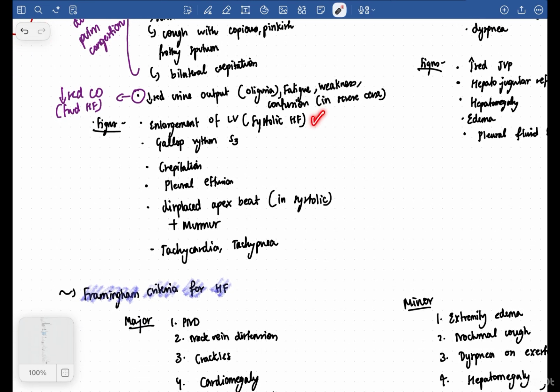There'll be enlargement of the left ventricle, because the pressure which the left ventricle is exerting is so much that it will lead to enlargement of the left ventricle, okay? And you will hear a gallop rhythm S3, crepitations because there is pulmonary edema, pleural effusion, displaced apex beat, plus a murmur, and you will have tachycardia and tachypnea, okay.